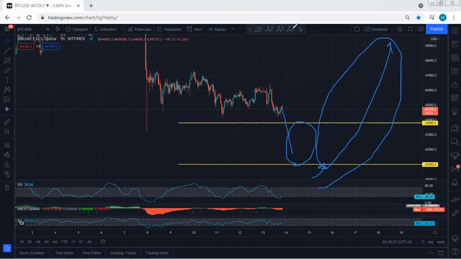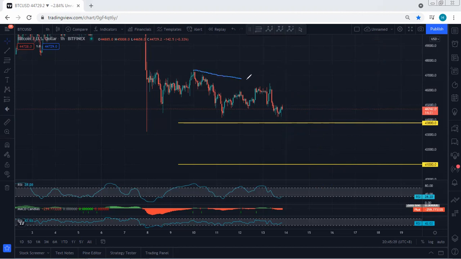Okay. Now, the way we're looking at this one, we're looking at the correction, we're looking at this one as the internal flat, as a 1 2 3. Then we want to see whether the price can break or not. If there is no breakout, we look for one more up similar to what we have here. But if we see the breakout, then as I mentioned, we're looking for long term.